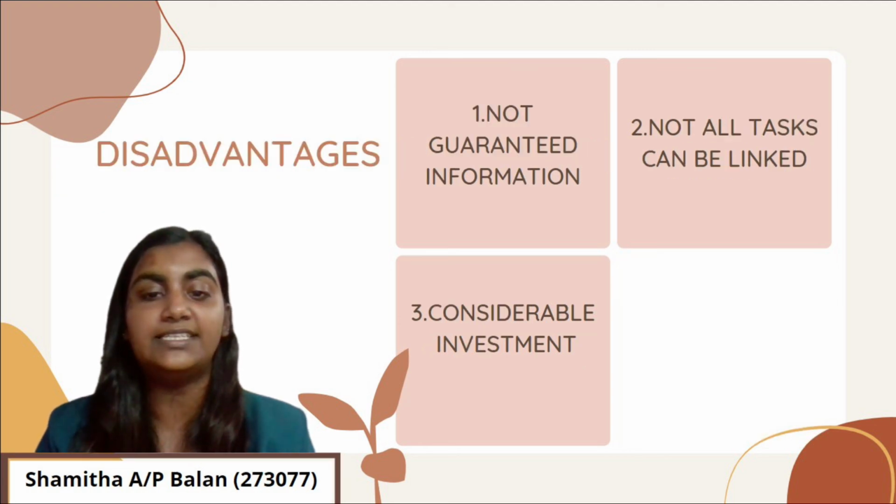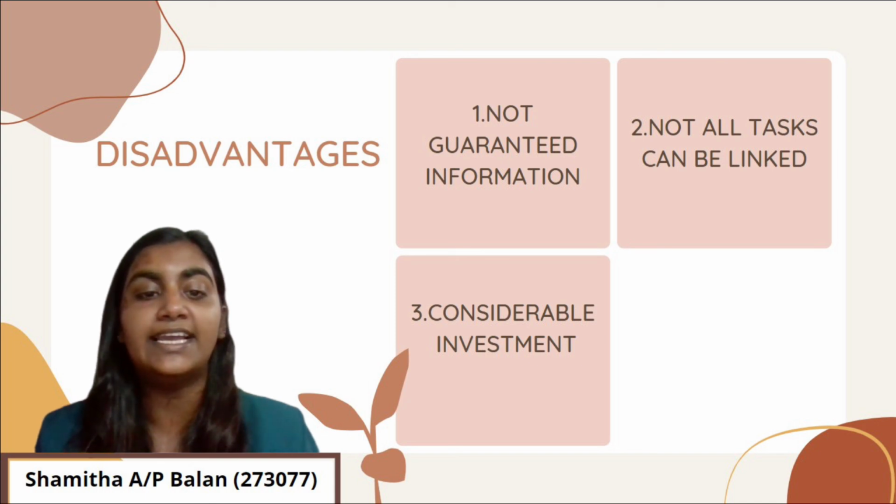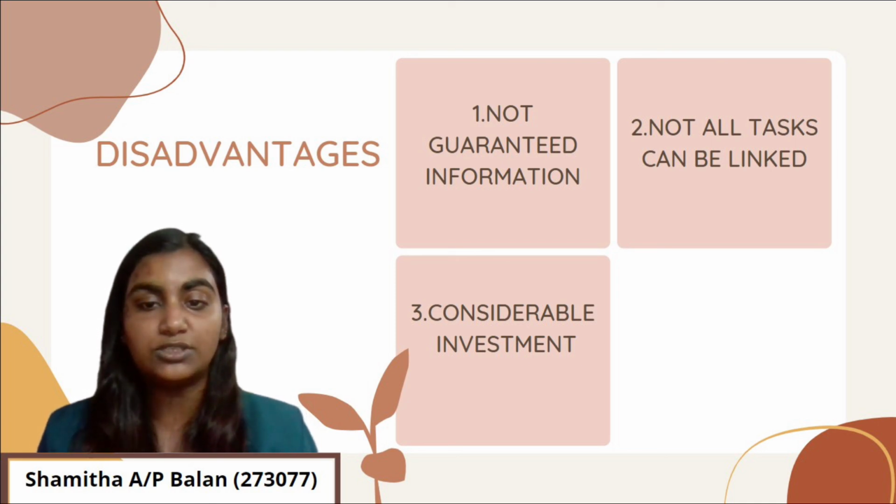As for the disadvantages, ABC might improve product costing accuracy, but there is no guarantee that its output represents the true product or service cost of an organization, as it does not eliminate the need for all apportionment and allocation. Not all tasks can be directly linked to individual products, and as demonstrated with miscellaneous overhead costs in this project, they will need to be allocated in a more traditional way, simply by dividing the total cost per year into the total labor hours per year and allocating on a labor hours basis.